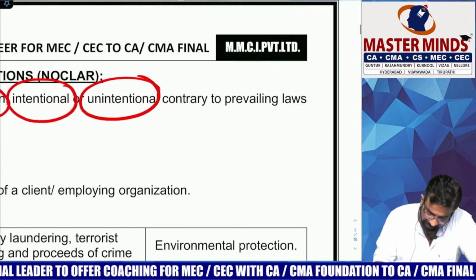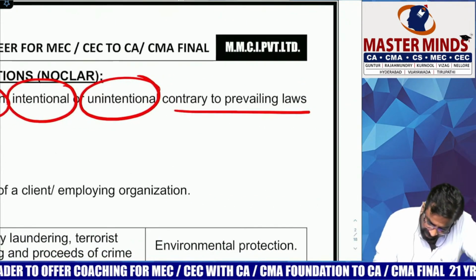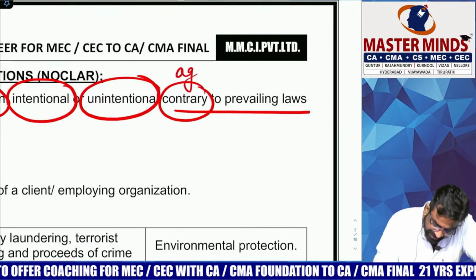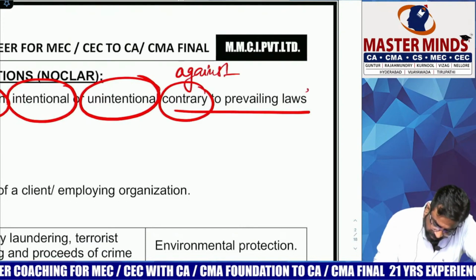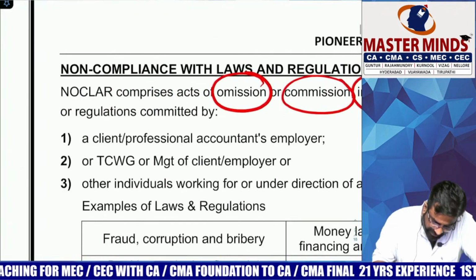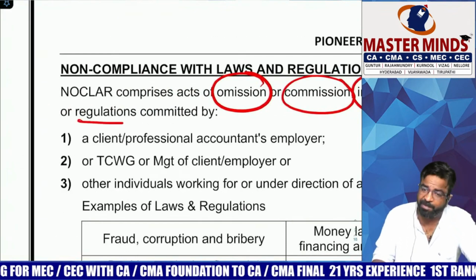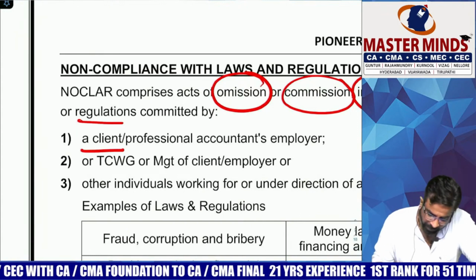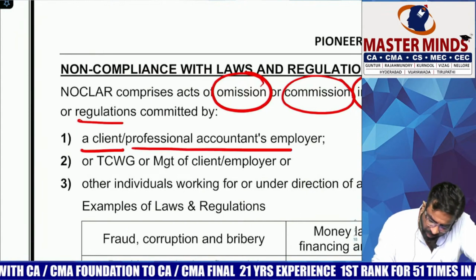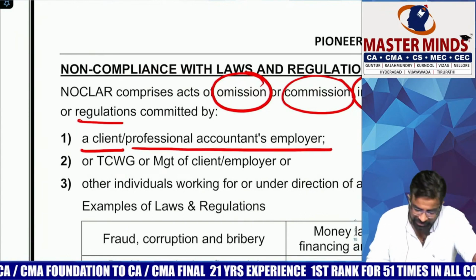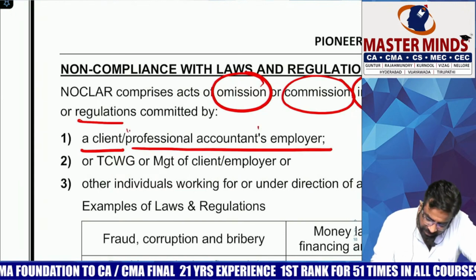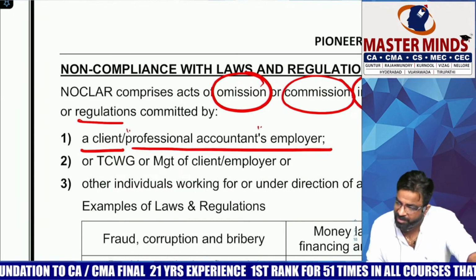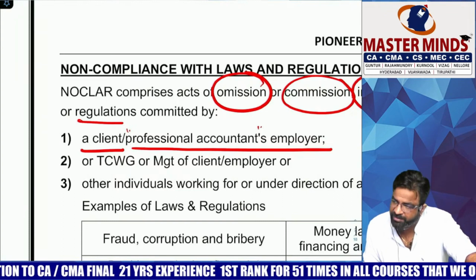Are you getting the point? Contrary to whom? Contrary means against. Against to whom? Prevailing laws or regulations. Now by whom? Either your client has done it or the professional accountant's employer has done it. Does this word sound familiar? It means NOCLAR is also one of the parts of the new Code of Ethics only.